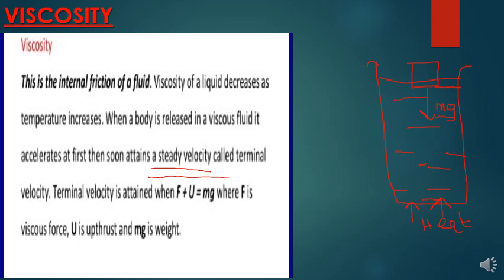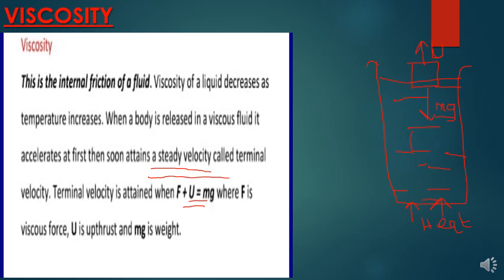Now the reason why it stops accelerating is because of something called upthrust. It's the force that makes objects to float. So there is something called upthrust inamake kitu float on the fluid na kuna gravity. So there are two opposing forces.